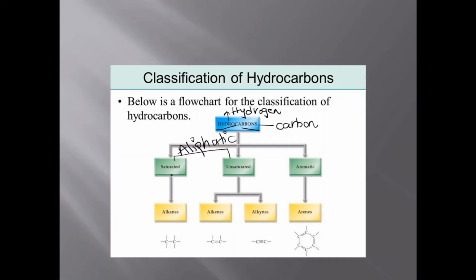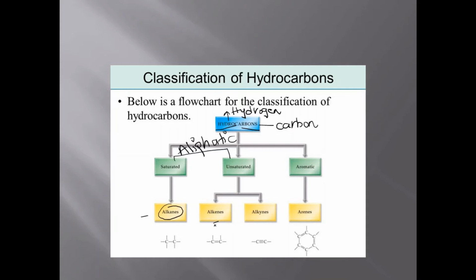Saturated means that all the carbon valencies are fully satisfied. Unsaturated means that the carbon valencies are not fully satisfied. Saturated hydrocarbon is only alkane. The single bonded hydrocarbon is the alkane, whereas the unsaturated hydrocarbon is divided into two, alkenes and alkynes.